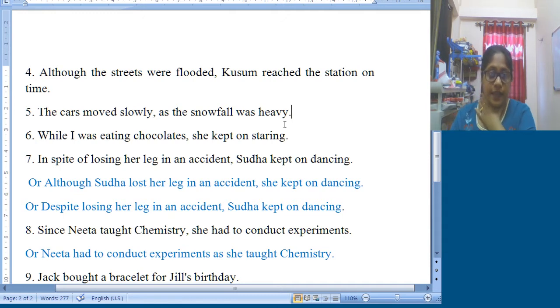So it is an instruction that, while attending the workshop, we got from the resource person: whenever you are joining a sentence with as, because, or for, you try to use them in the middle of the sentence. So the cars moved slowly as the snowfall was heavy. Okay, then number 6.